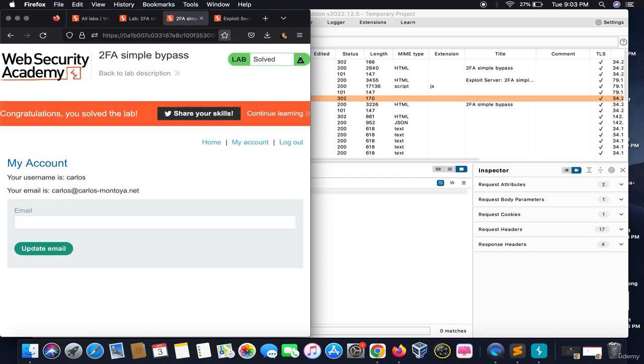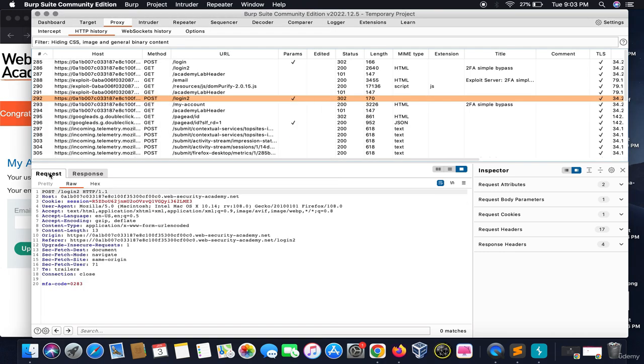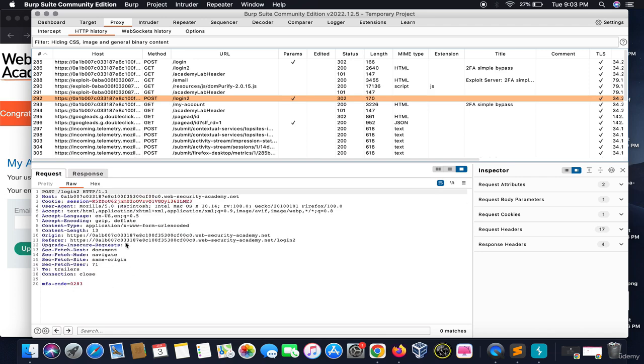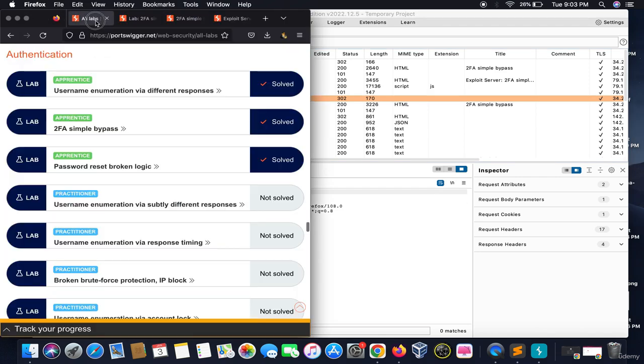In some cases, this won't be this easy to do a 2FA bypass. You need to see the request and the response to study what basic tokens it's using to authenticate the process, or you need to brute force these things. You can practice all these labs from PortSwigger. In case you face any difficulty, you can ping me. This was the basic lab of broken access control.